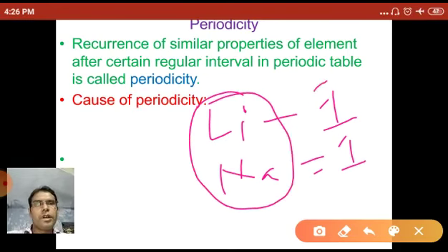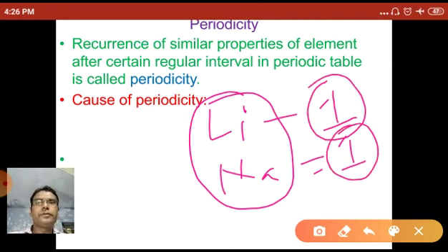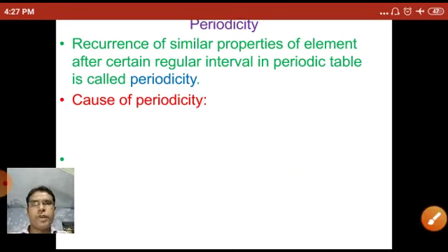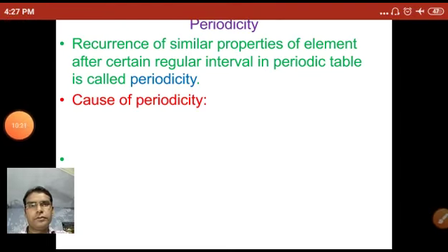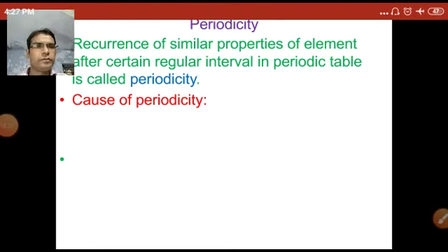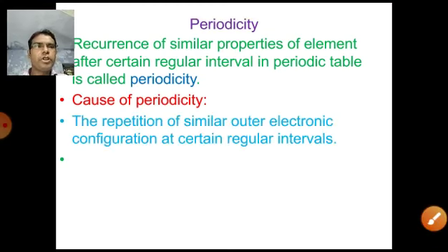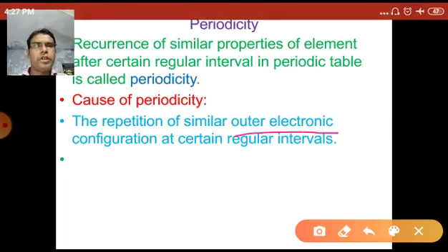If the outer electronic configuration of the elements is similar, they show periodicity. So what is the cause of periodicity? The repetition of similar outer electronic configuration at certain regular intervals.